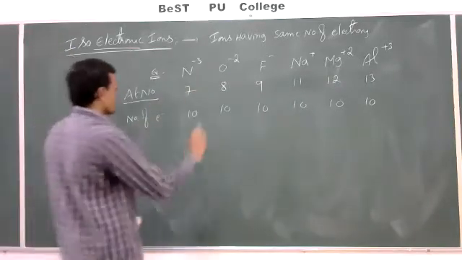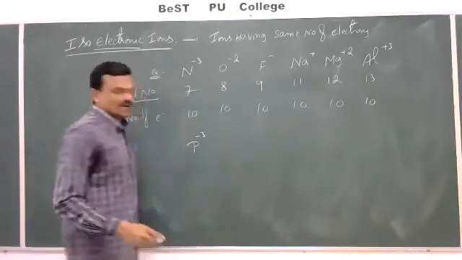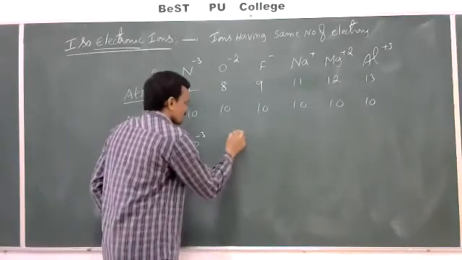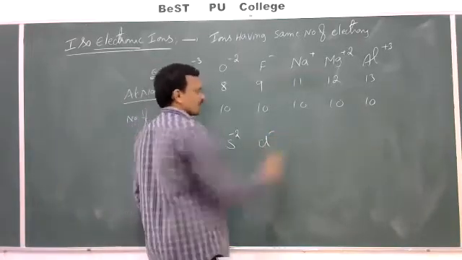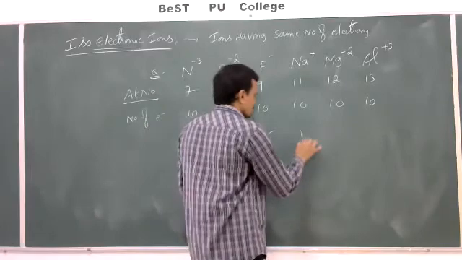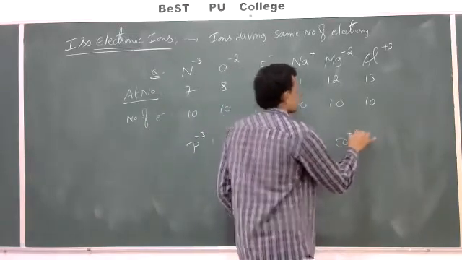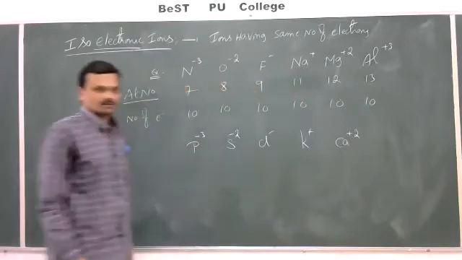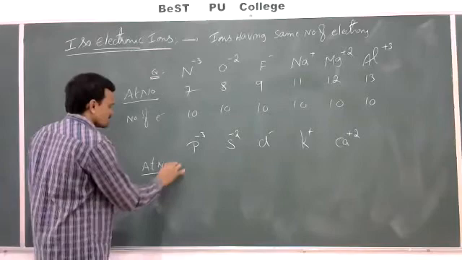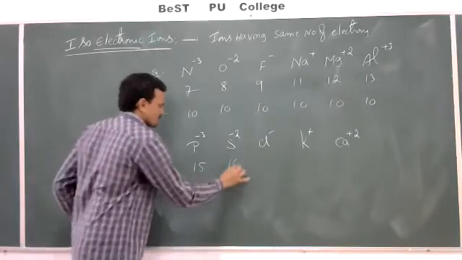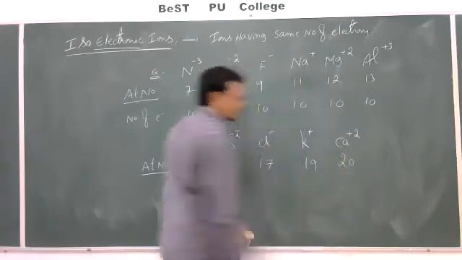Now one more example. P minus 3, phosphide ion, S minus 2, sulfide ion, Cl minus, chloride, K plus, potassium ion, Ca plus 2, calcium ion. So here if you take the atomic numbers of these, they are 15, 16, 17, 19, 20.